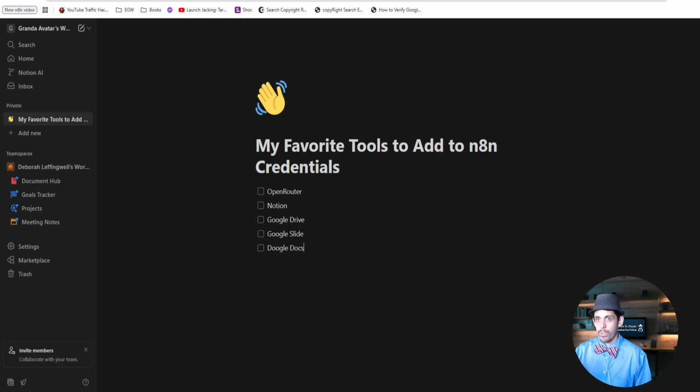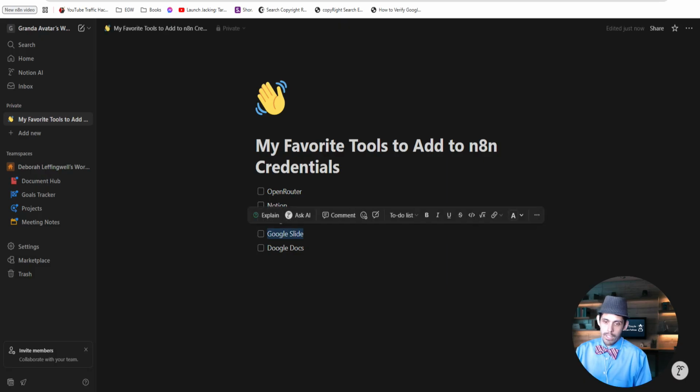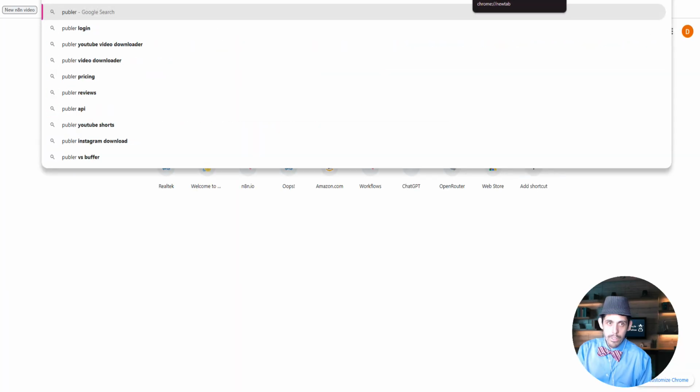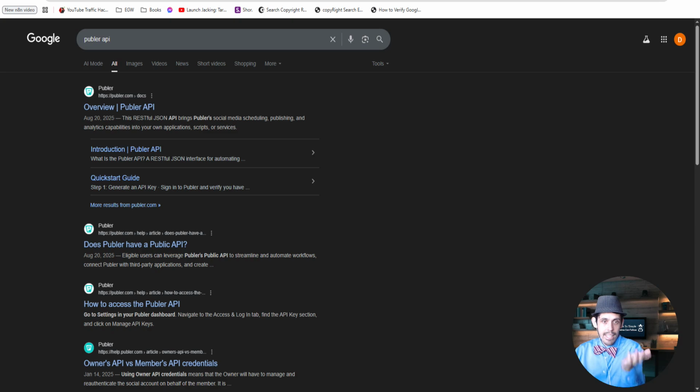Some of the tools you'll realize have to have an API for it. Like Canva has a very limited API, so Google Slides is better to automate stuff with instead because that has a free OpenAI API. And then I use Publisher Scheduler, for instance, for scheduling content, but what I had to do is Google Publisher API and just see if it's available.